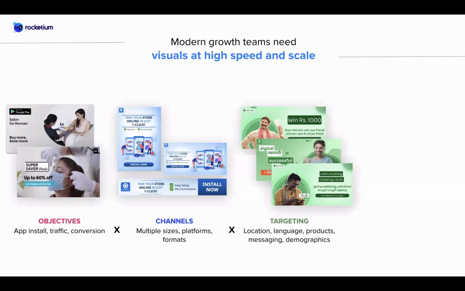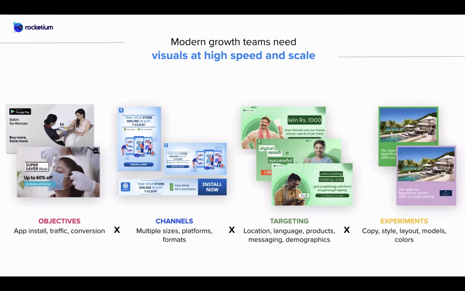And then you can also have any targeting aspect as well, wherein you want to target a particular location or maybe a particular language for a creative. It can be different products for different product categories. You want to have different styles of creatives, and then for all of these you can have different messaging and demographics as well, right? And the last part being experiments, wherein marketing teams would love to do experiments given they have flexibility in doing so. But in today's environment, what happens is you want to make a change, even to change a CTA, you have to wait because the design teams will be busy in some other work. You have to wait for them to come back and create those creatives, right?